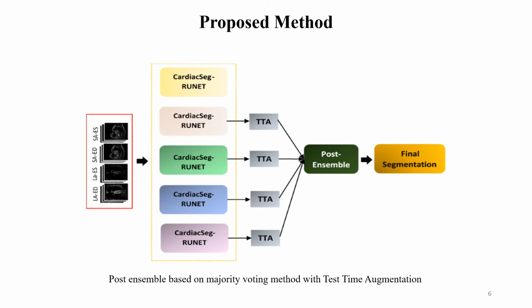We have used flipping and rotation with various angles as test time augmentation in our proposed solution and got fruitful results. After this, we use post-ensemble majority voting, based on the max majority voting technique, to get the final segmentation mask.